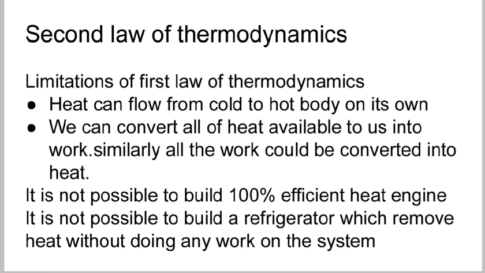When a body at 100 degrees centigrade is kept in contact with a similar body at 0 degrees centigrade, heat flows from the hotter body to the colder body and both come to 50 degrees centigrade. Is the reverse process possible? That is, if we put two similar bodies both at 50 degrees centigrade in contact, can heat flow from one body to another so that one body reaches 0 degrees centigrade and the other 100 degrees centigrade?